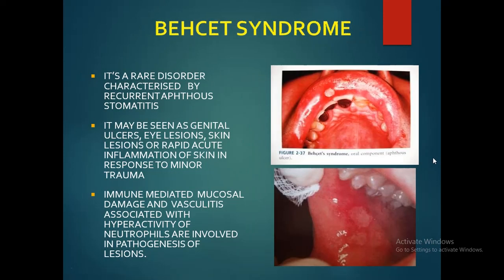Next is Behçet syndrome. It is a rare disorder characterized by recurrent aphthous stomatitis. It may be seen with genital ulcers, eye lesions, skin lesions, or rapid acute inflammation of the skin in response to minor trauma. It can also cause immune-mediated mucosal damage and vasculitis, and hyperactivity of neutrophils is involved in the pathogenesis of the lesion.